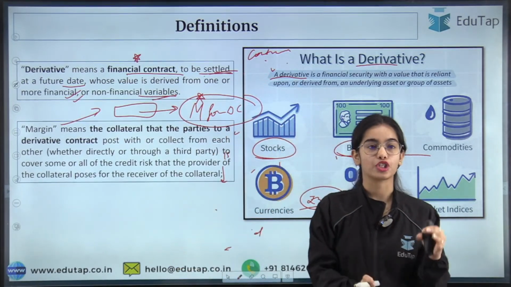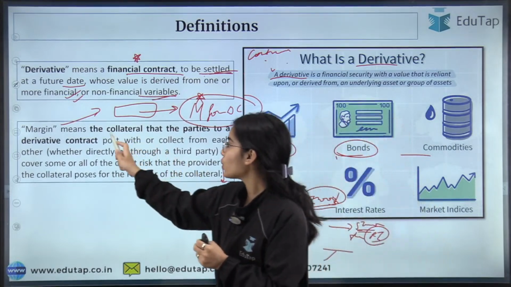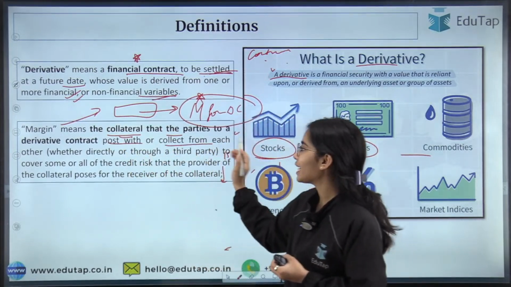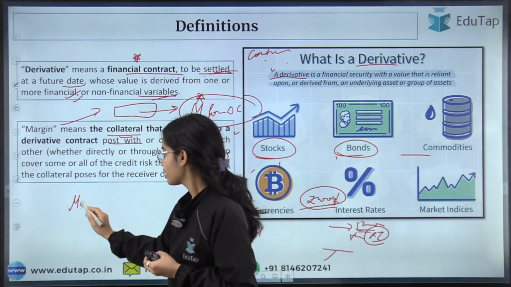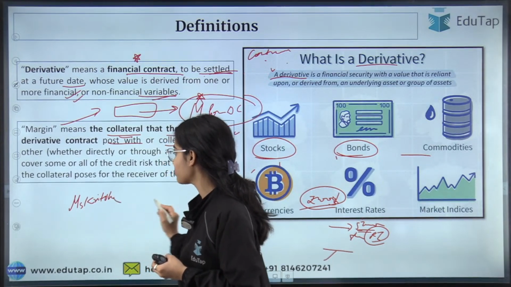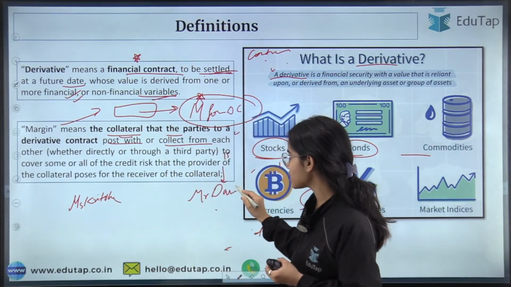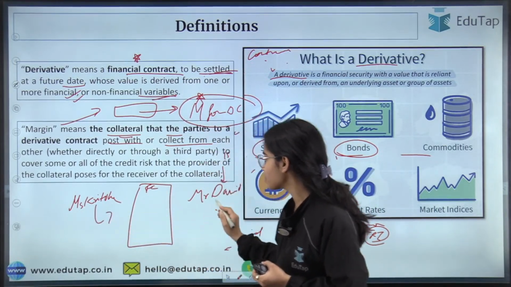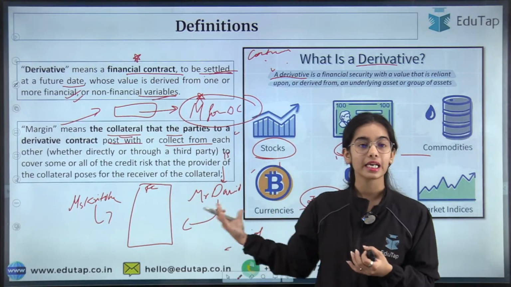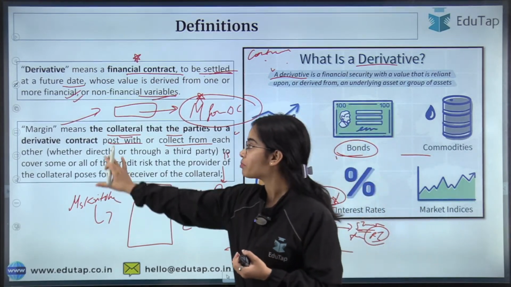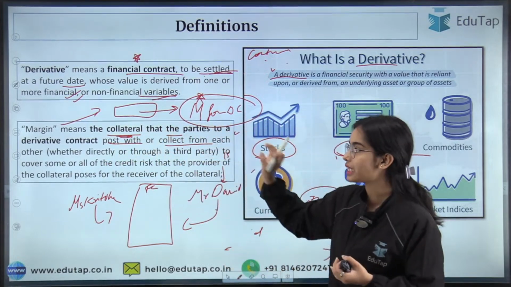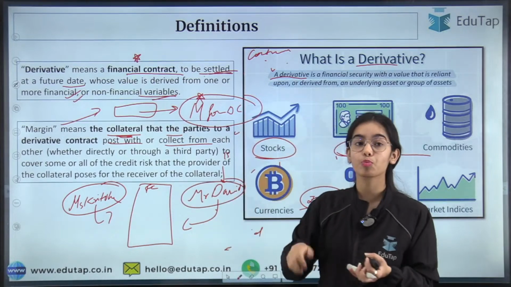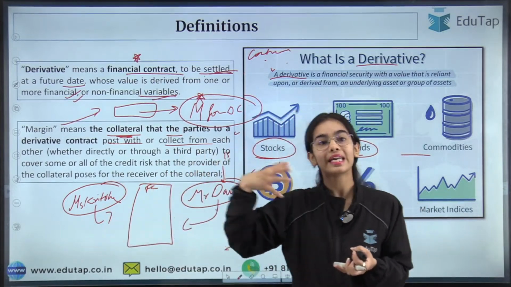So what is that definition? Margin is actually a collateral that the parties to a derivative contract post with or collect from each other. So Miss Kritika and Mr. David, we are the two parties in this derivative contract, in this financial contract. So margin means the collateral that the parties to a derivative contract have to provide to each other or have to collect from each other.